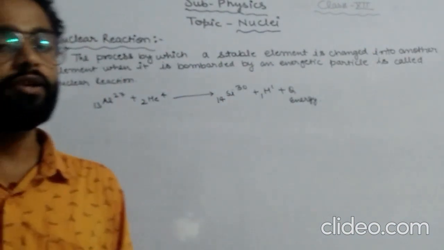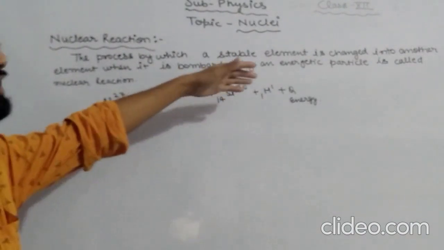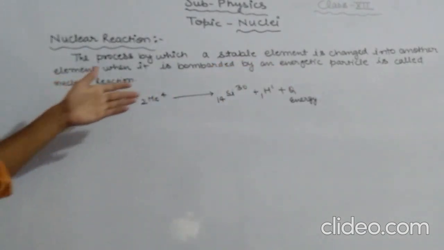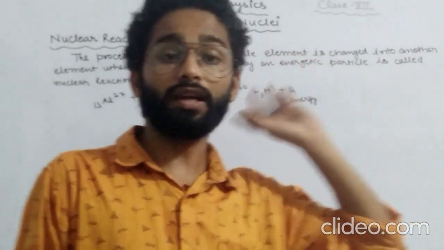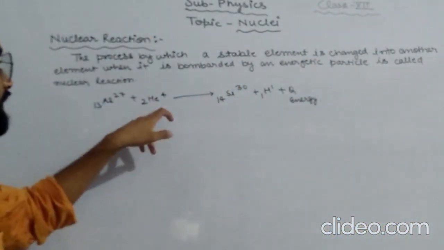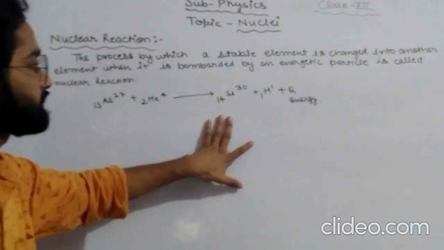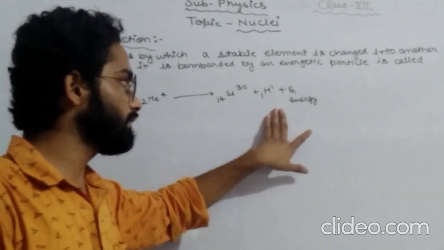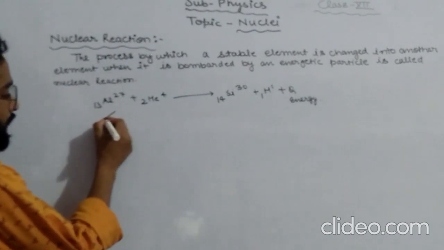Now we are ready with our new topic, that is nuclear reaction. As we know, nuclear reaction is what? Nuclear reaction is the process by which a stable element is changed into another element when it is bombarded by an energetic particle. It is called nuclear reaction. As I have shown here, a helium particle is bombarded over aluminum and it makes silicon and a large amount of energy. Likewise, nuclear reactions are of two types.